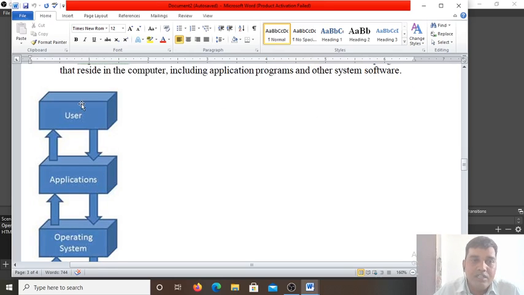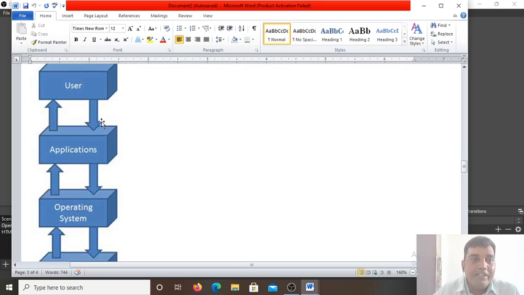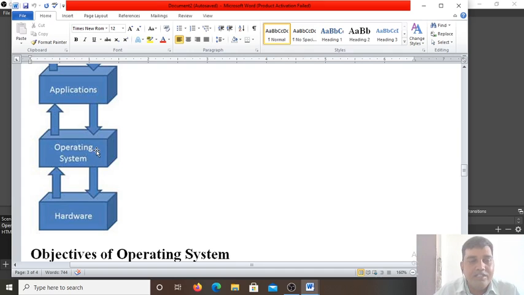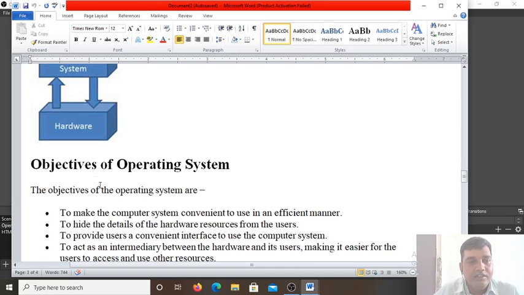You can see how the user opens any application. The user gives the instruction to open the application, it goes to the operating system, and the operating system gives the instructions to the hardware.